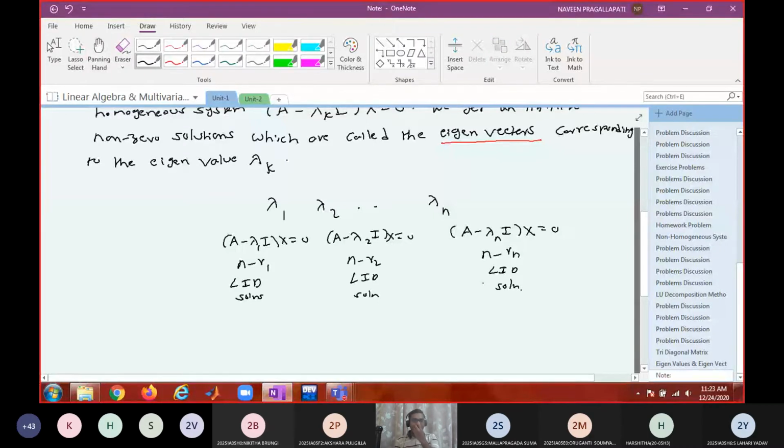But how do you justify your statement? From this, what I can say is n minus r: n is finite, r is finite, so n minus r is finite. Finite plus finite plus finite is finite. So at this stage, it will have finitely many linearly independent solutions.